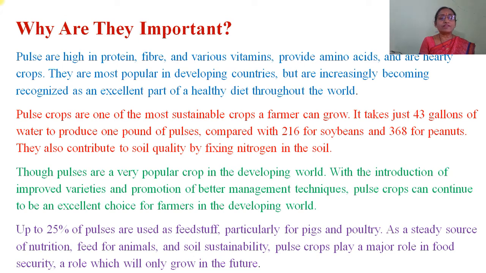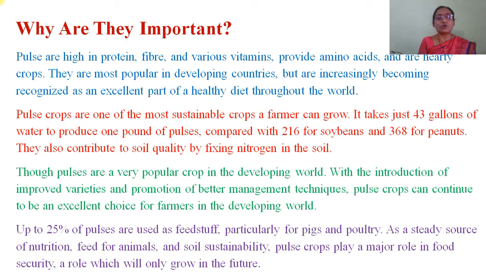Though pulses are a very popular crop in the developing world, with the introduction of improved varieties and promotion of better management techniques, pulse crops can continue to be an excellent choice for farmers in developing countries. Up to 25% of pulses are used as feedstuff, particularly for pigs and poultry.